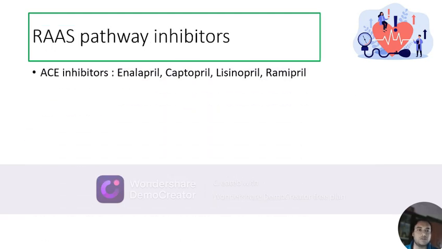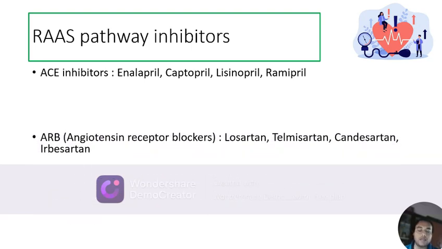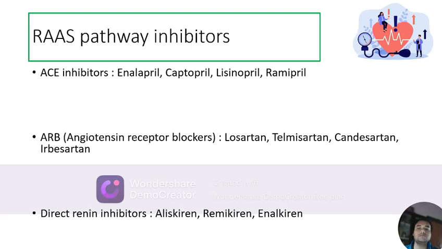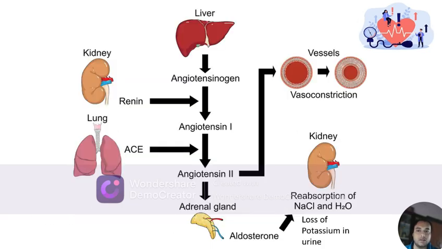They include three categories of drugs. One, ACE inhibitors, which include drugs like enalapril, captopril, lisinopril, ramipril, etc. Two, ARBs or angiotensin receptor blockers, which include losartan, telmisartan, candesartan, irbesartan, and three, direct renin inhibitors like aliskiren, remikiren, enalkiren.